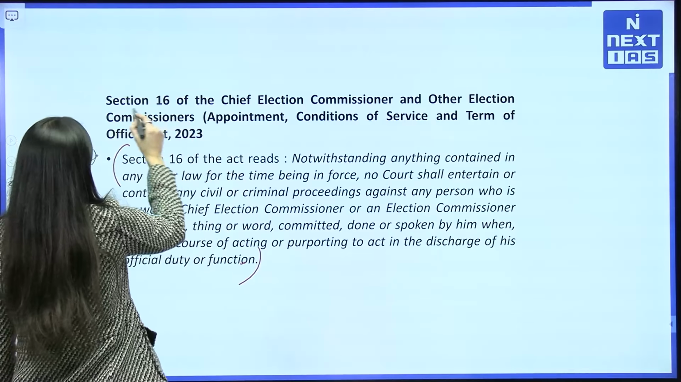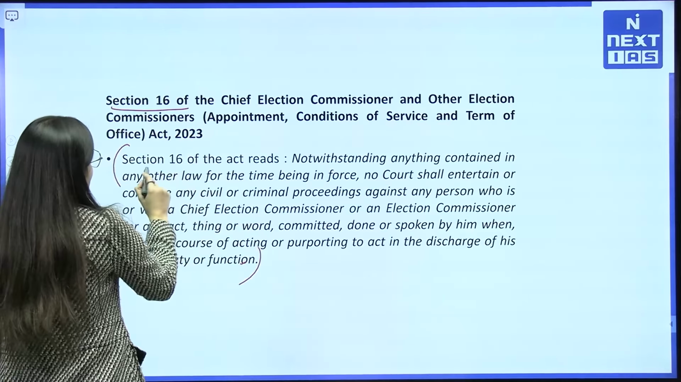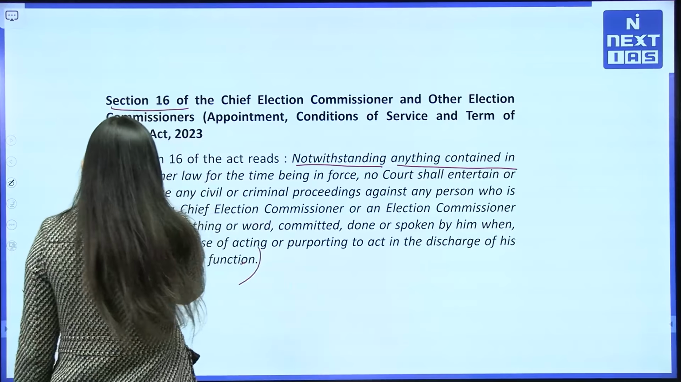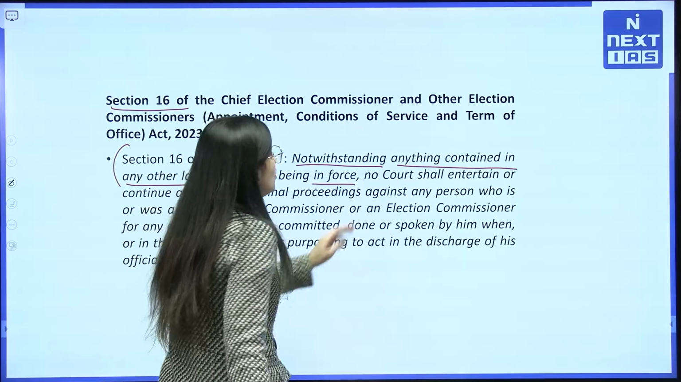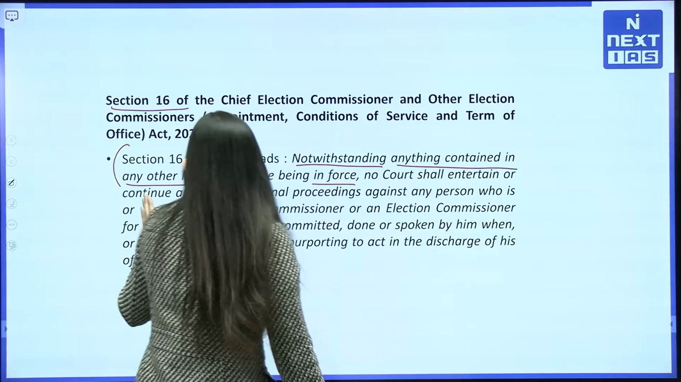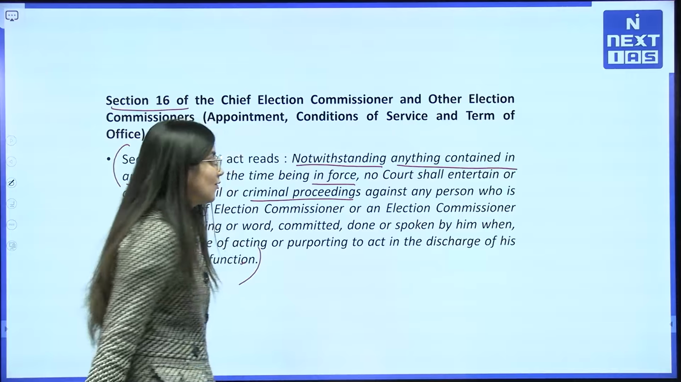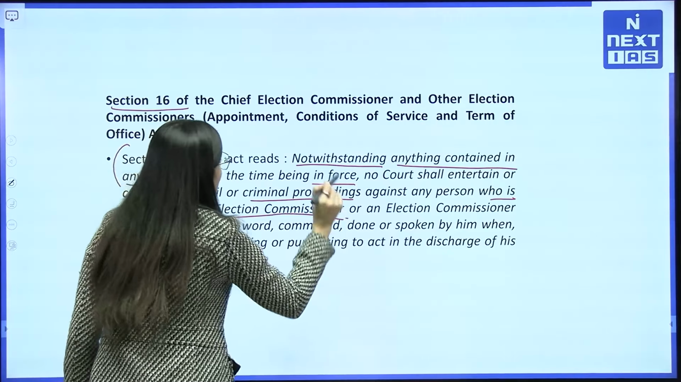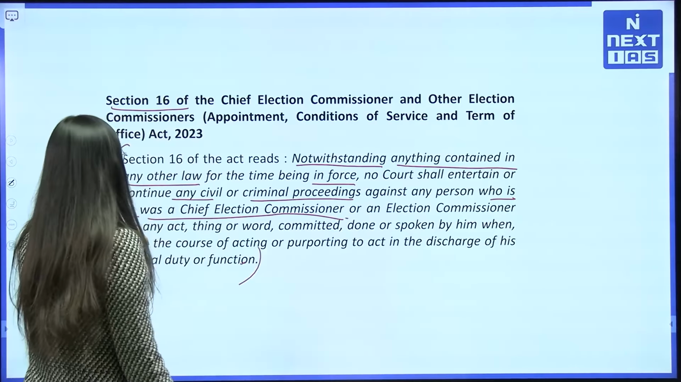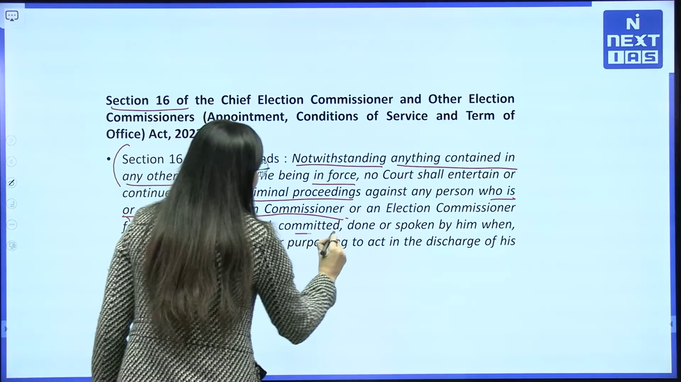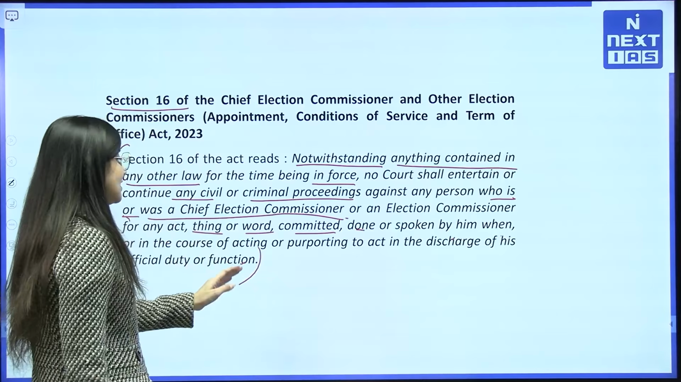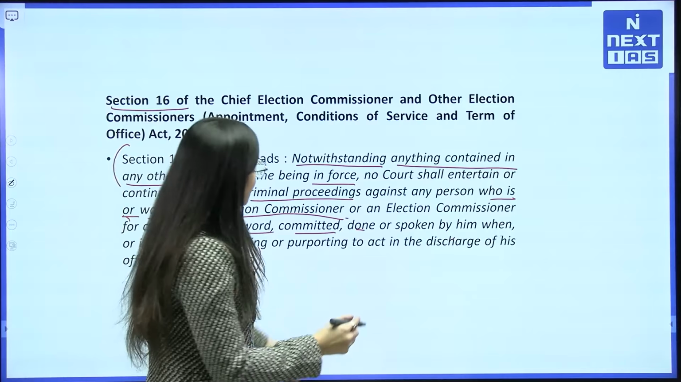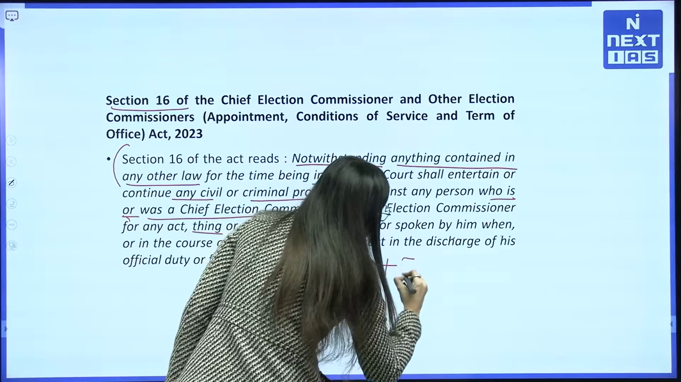Section 16 says that notwithstanding anything contained in any other law for the time being in force, no court shall entertain or continue any civil or criminal proceedings against any person who is or was a Chief Election Commissioner or an Election Commissioner, for any act, thing or word committed, done or spoken by him in the course of acting or purporting to act in the discharge of his official duty or function.